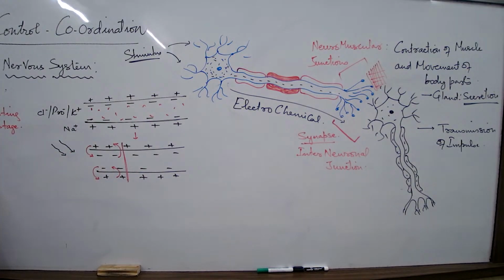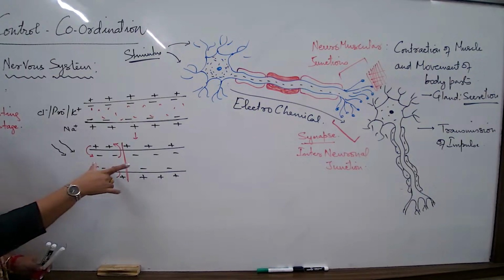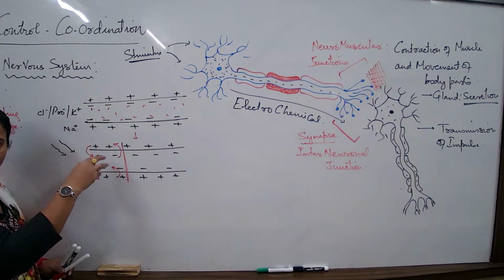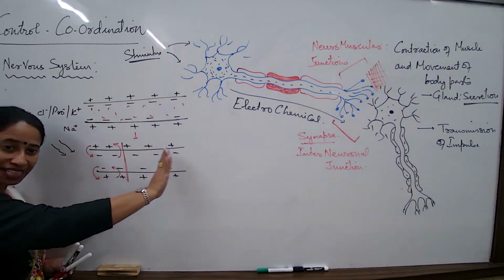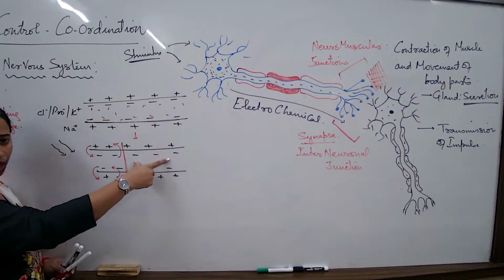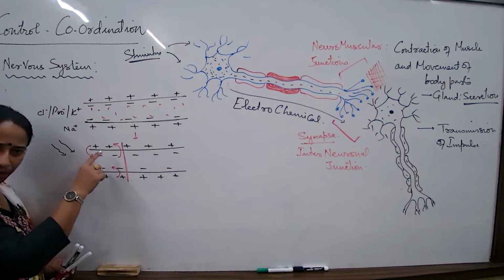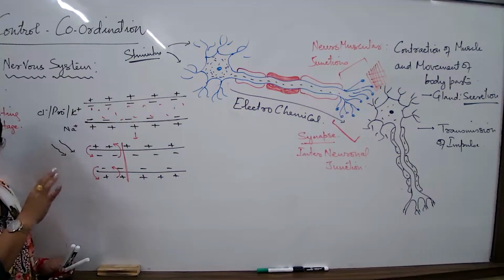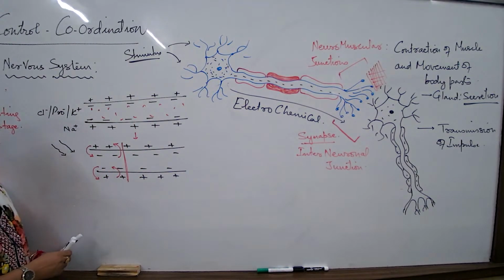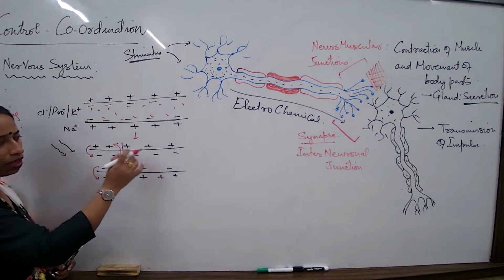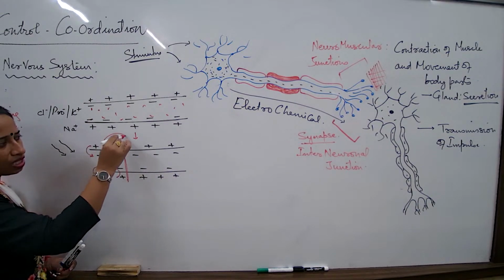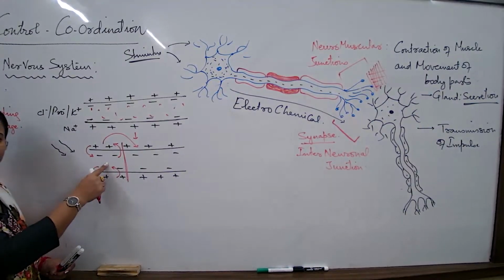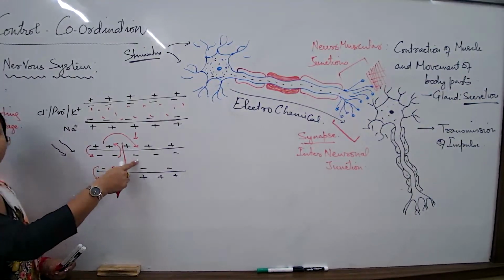So at this state, how is the axon? A small part of the axon has suffered from an ionic disturbance. The rest of the axon is still undisturbed. Then, is the entire message getting transmitted step by step this way? Yes. Then how will the next region get disturbed? This disturbance will cause a disturbance in the next, just like the wave of water. So this particular region is disturbed, so definitely the next will also suffer from a disturbance.